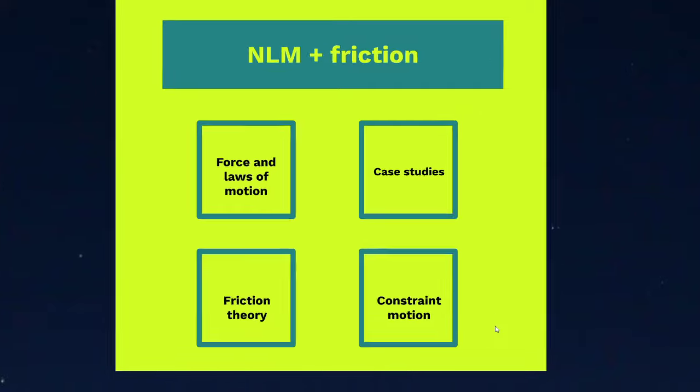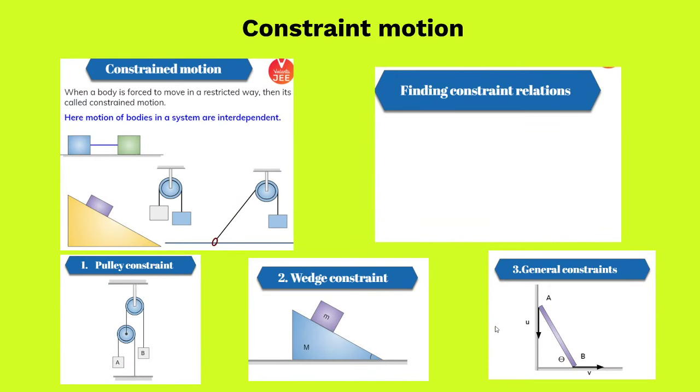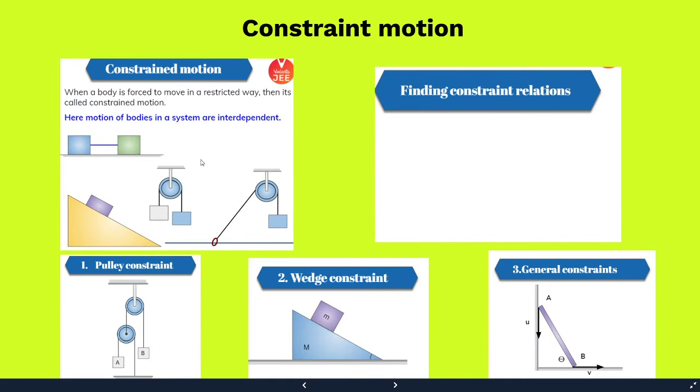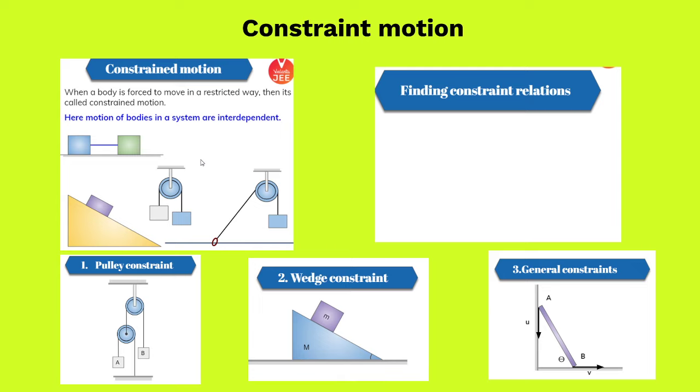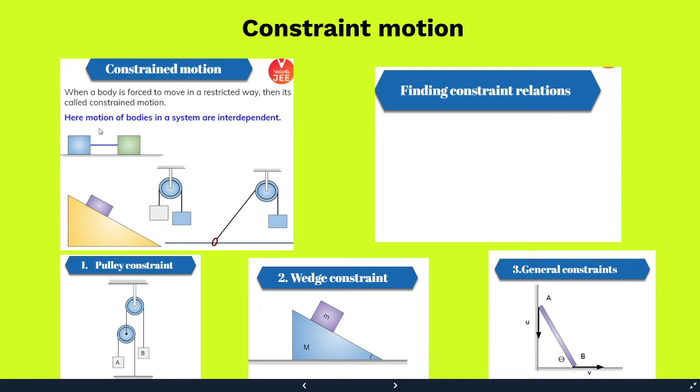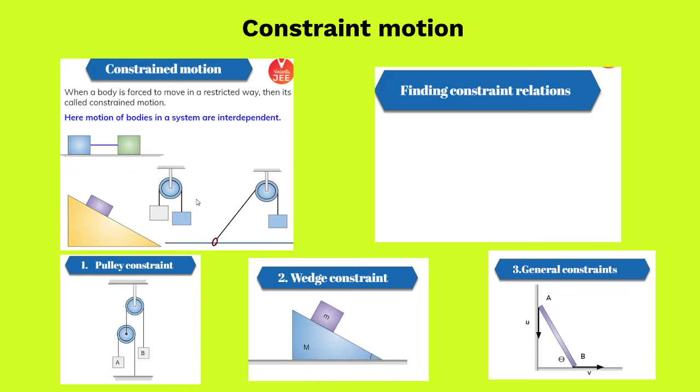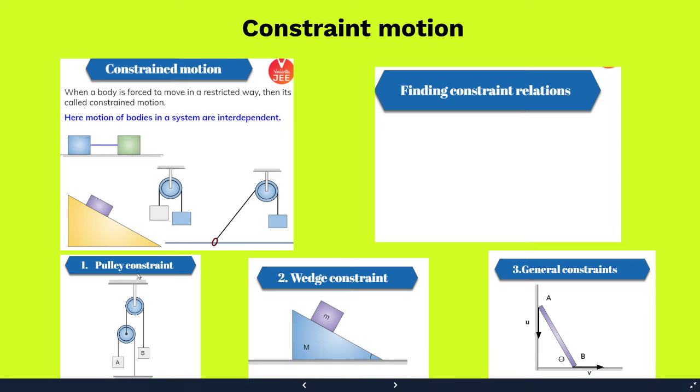Then we went towards the discussion of constrained motion, where things, when they were moving, were restricted in terms of their motion, like the bodies which are connected by a string, or a body which is placed on an inclined plane. These bodies don't move ideally the way they would move because of the force which is acting on them. When this happens, we say that the body's motion is restricted in some way. So we talked about three basic constraints, which were pulley constraint, wedge constraint, and general constraint.